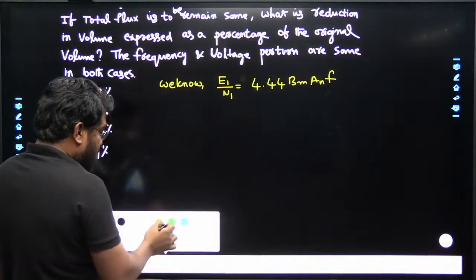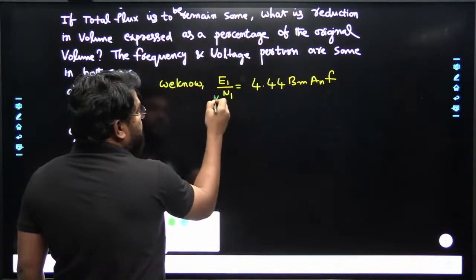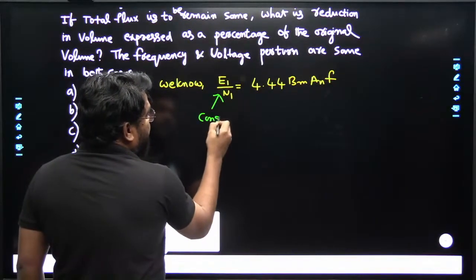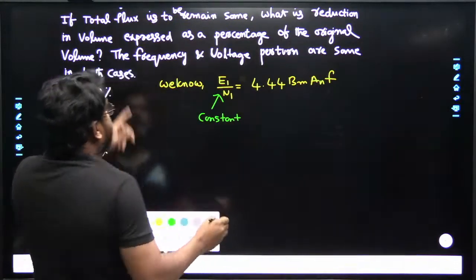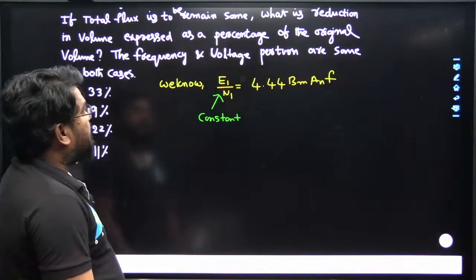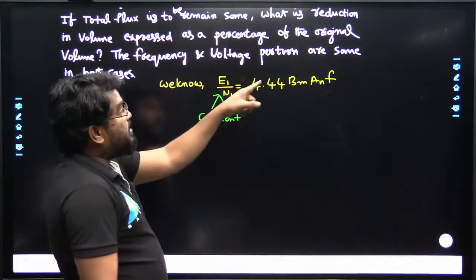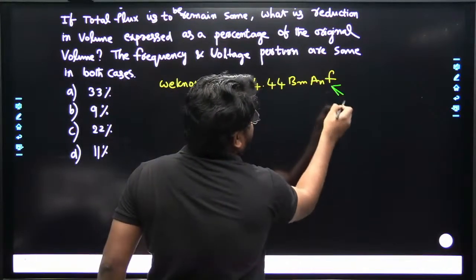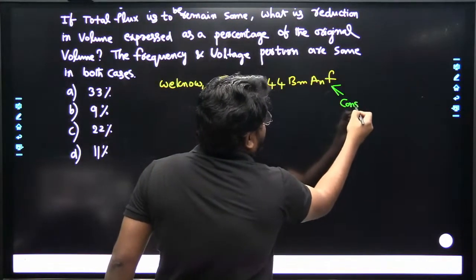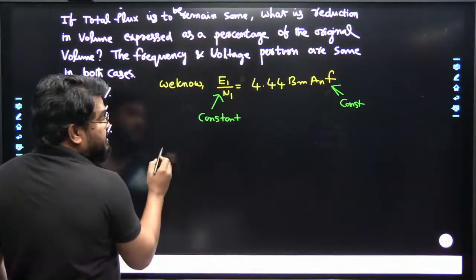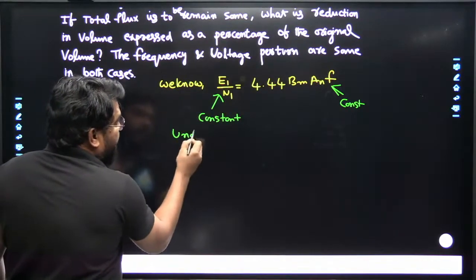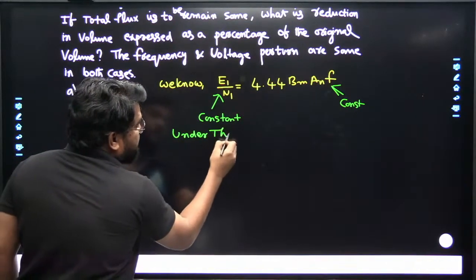Given that the frequency and EMF per turn remain the same, this ratio is constant. So under this condition, what can we write?